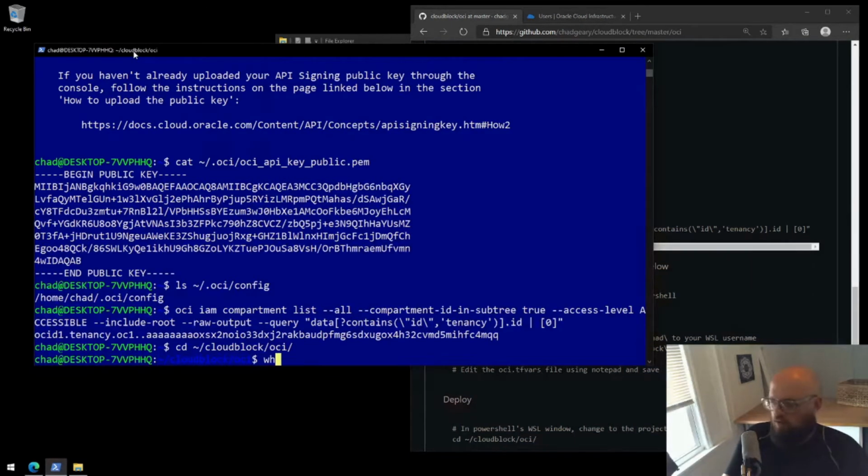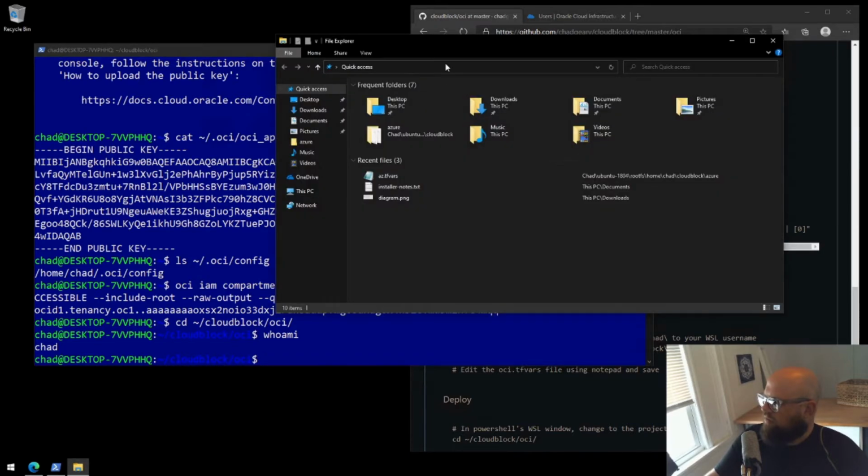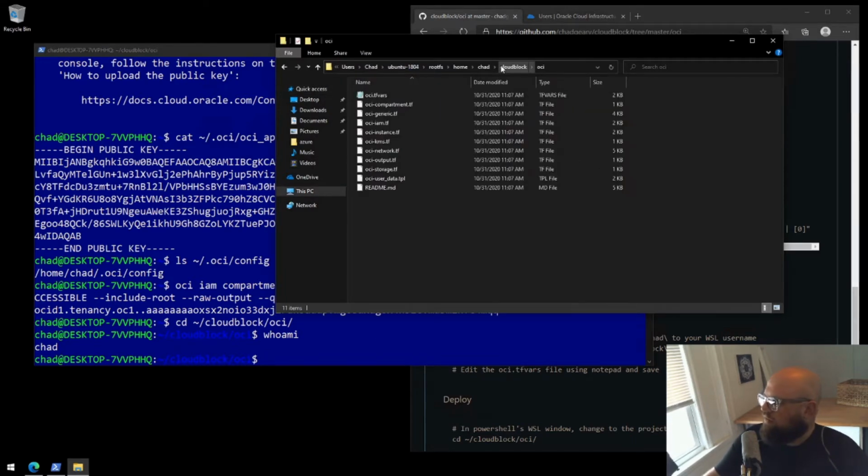But if you need your username in Windows Subsystem Linux, type in whoami, and that will provide the value. So there we go. If it was different, if you're not Chad, you would change that right there and then hit enter. That takes us to our folder.